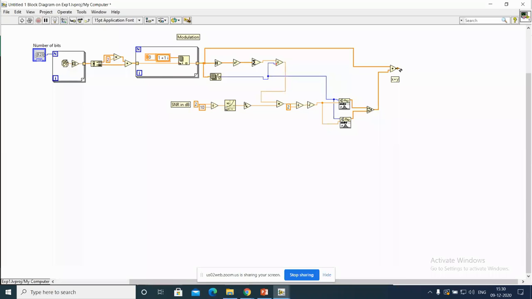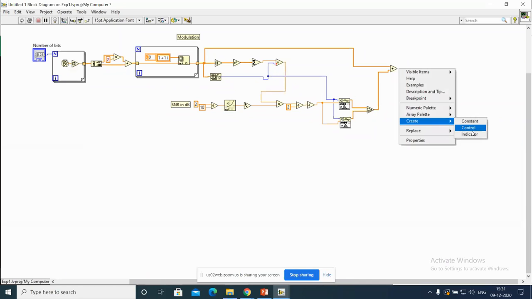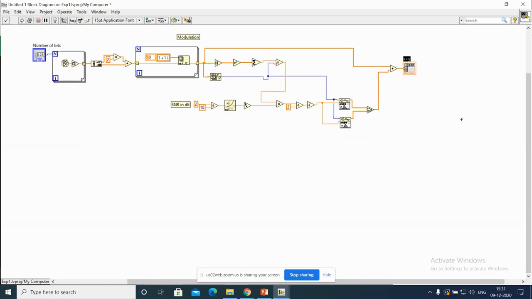Now this is our modulated data. After modulation, this is the transmitted data because it is passing through the AWGN channel. Now this is the received data. From the received data, what should you do? First of all, we want to check the data first. So this is my indicator. This is a receive. So I'll move to control T.